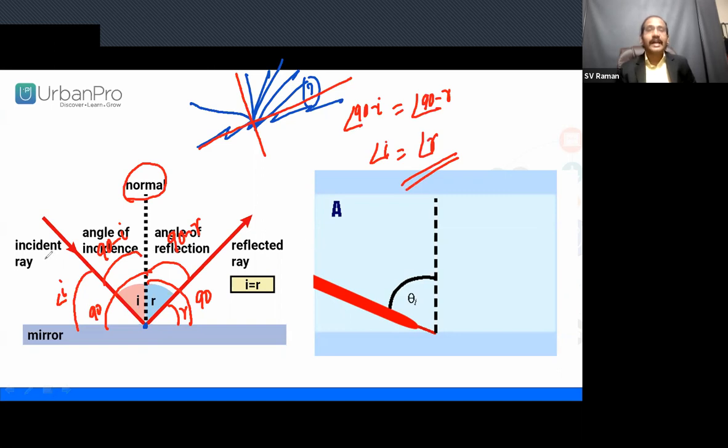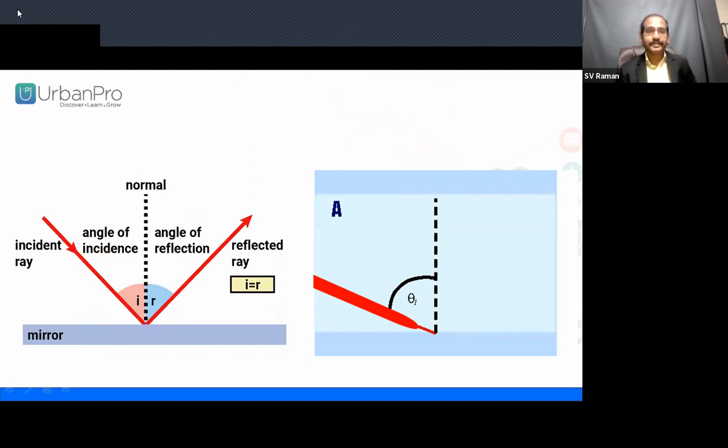That is the reason. Now the incident ray, reflected ray and normal are all in the same plane. We took them in the air medium only. The incident ray comes from the air medium, the reflected ray goes to the air medium, and the normal is also in the air medium only. Yes. Now we can study the laws of reflection.